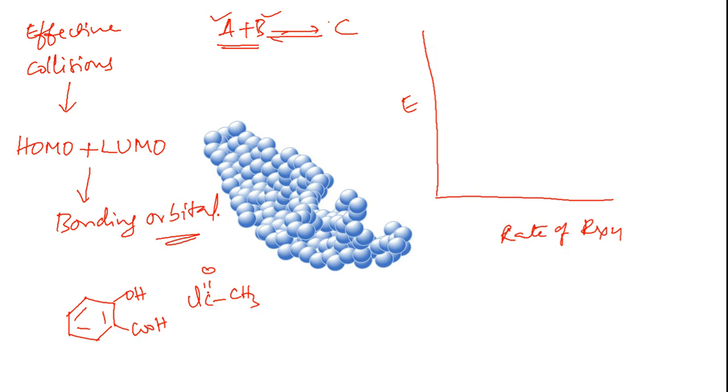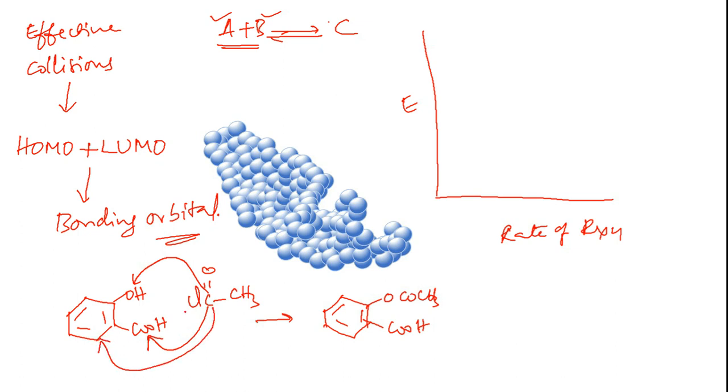If it hits over here, it can form aspirin, OCOCH3 and COOH. But if it hits over here, or over here, will it achieve any reaction? Only this one can give you a product, whereas all these others cannot.